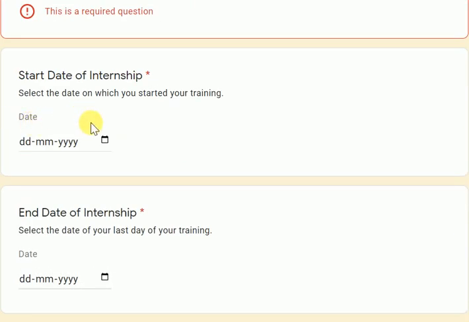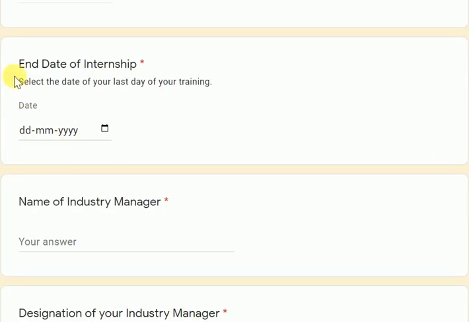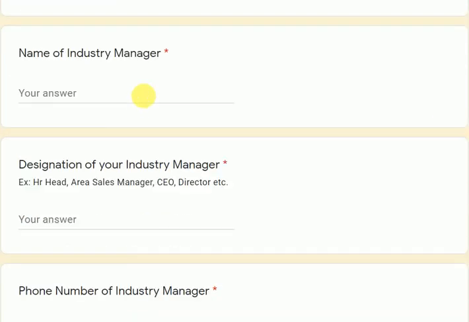Then what is the start date of internship? The format is date, month and year. So make sure to select the appropriate start date and appropriate end date of your summer internship. Then, very crucial, the name of your industry manager, the manager under whom you have worked, right? These details are very crucial and are required.